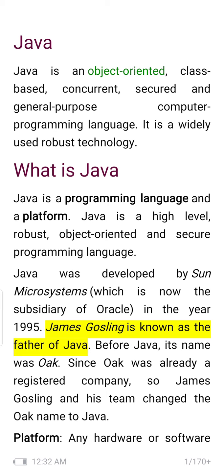So here we have all heard that Java is one of the hot topics discussed in the computer science field. And now, object-oriented means Java is based upon classes and objects.